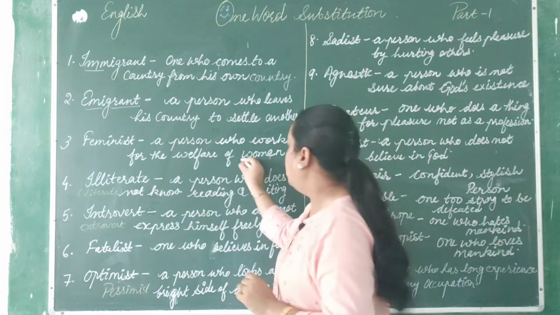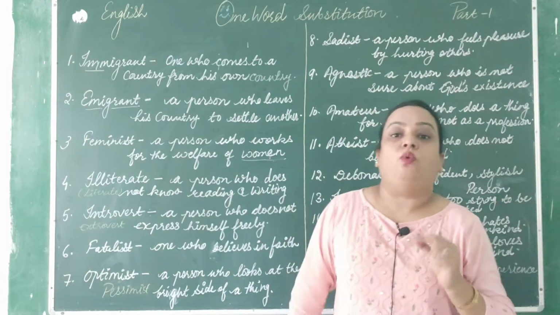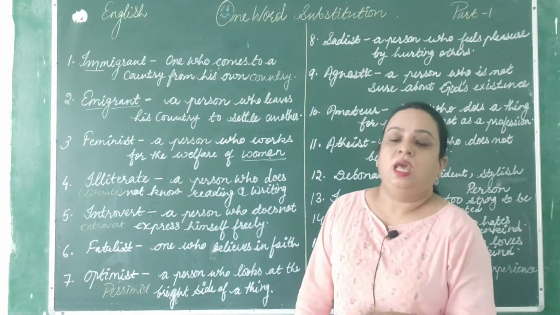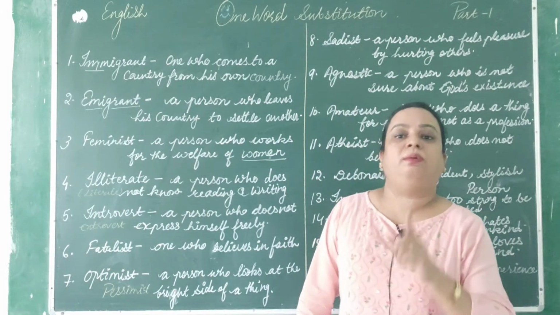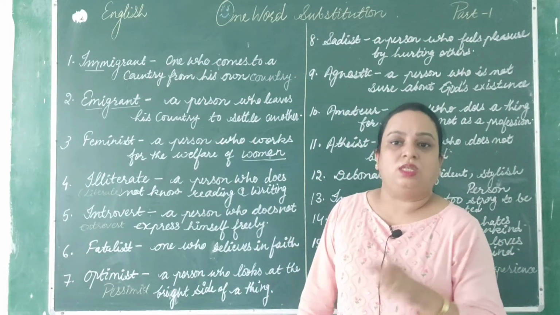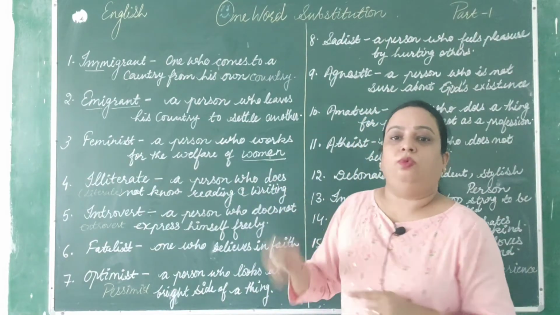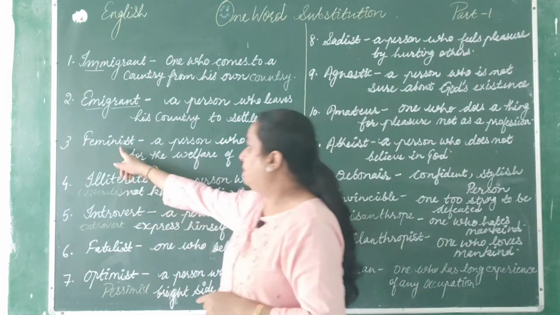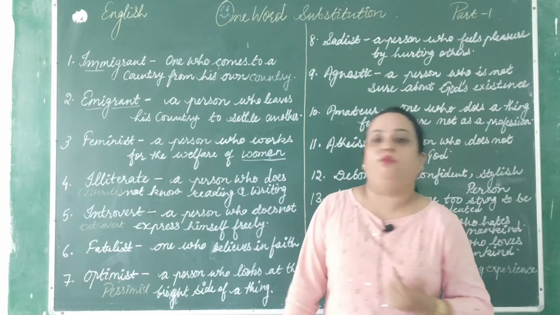W-O-M-E-N, this word is spoken as women. And when we write W-O-M-A-N, that is woman. Woman and women. So women is plural, and woman is singular. So the feminist is a person who works for the welfare of women.